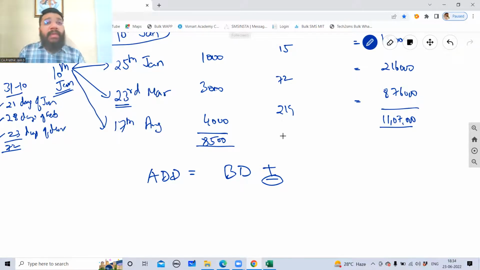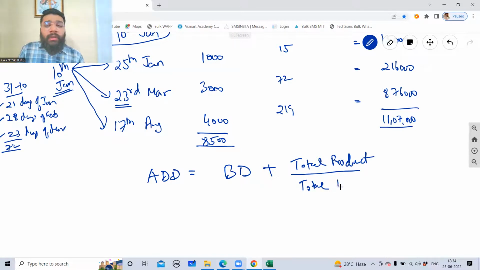So in our case, since we have taken the starting point, there is no way that you'll get the answer in minus. So base date plus total product divided by total amount.